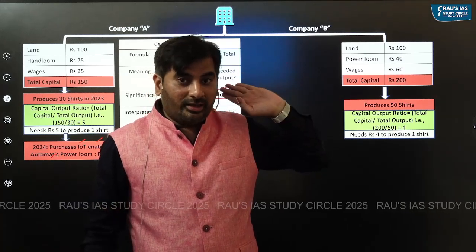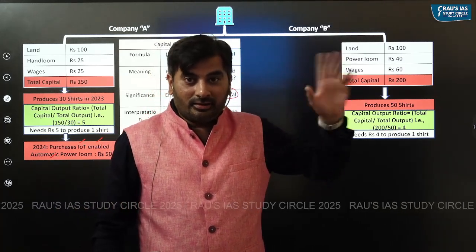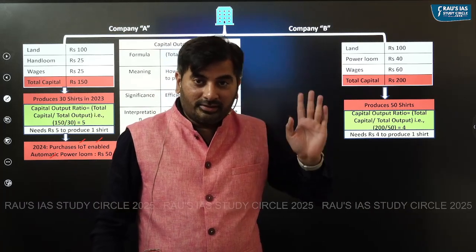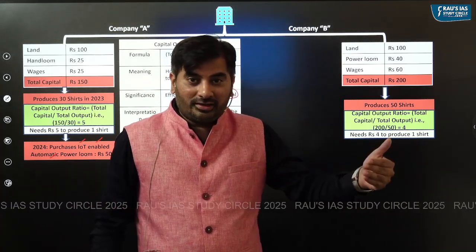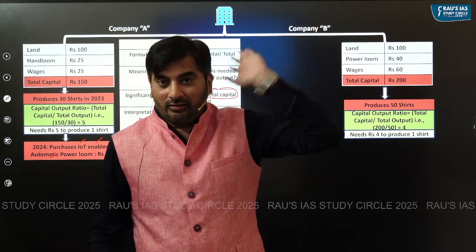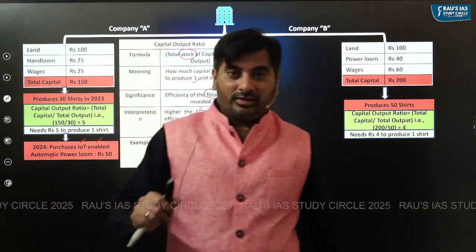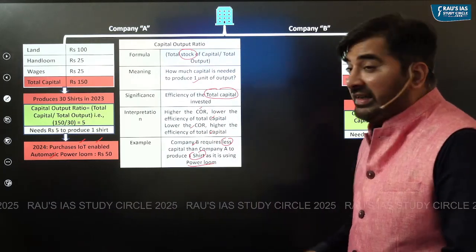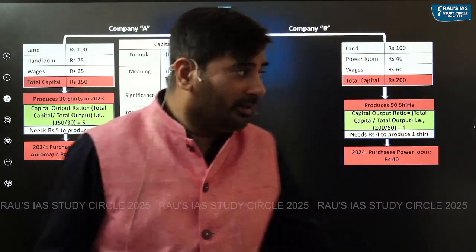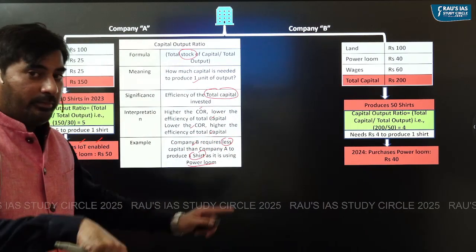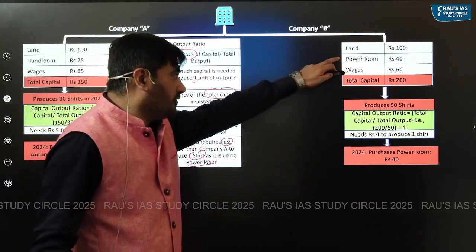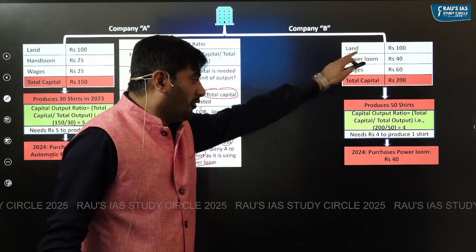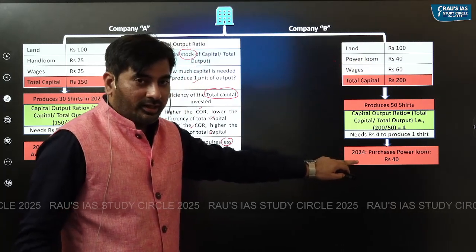What has company A done? Company A has learned its problem. It has learned its mistake, that we should not invest in handloom, we must invest in advanced technology. Let's say it has invested in IoT enabled power loom, which it has bought at rupees 50. On the other hand, company B purchases another power loom, the normal power loom which it was using before. Before it purchased at 40, now also it has purchased it at 40. Same power loom.